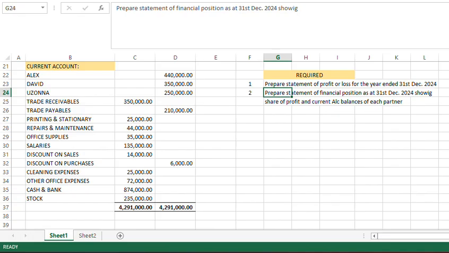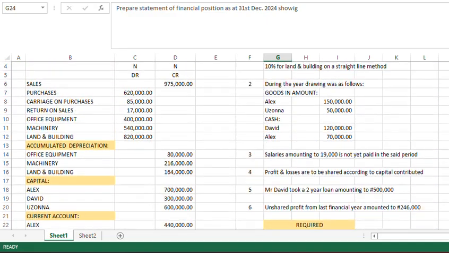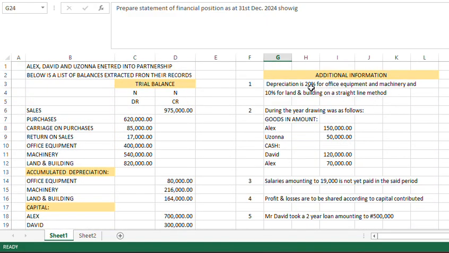But there again, take note, we have additional information. They said these are the additional information. One says depreciation is 20% for office equipment and machinery and 10% for land and building on a straight line method. So before I continue, I will explain this.